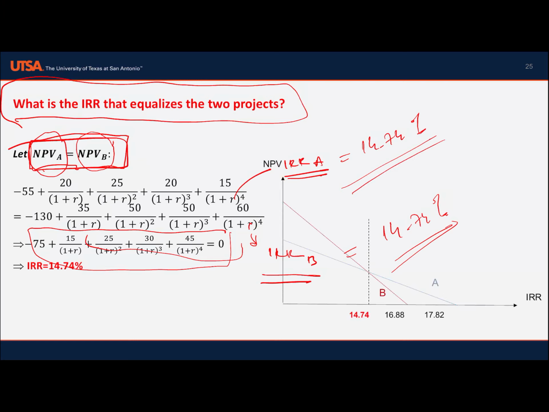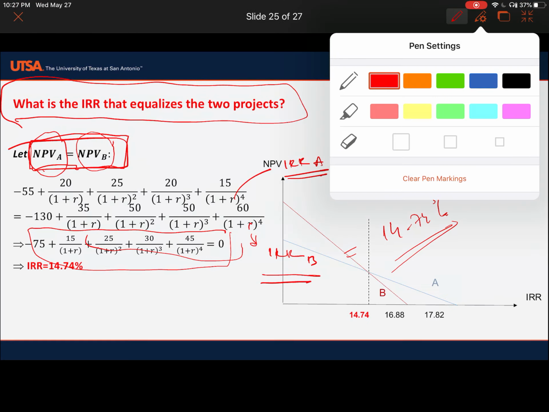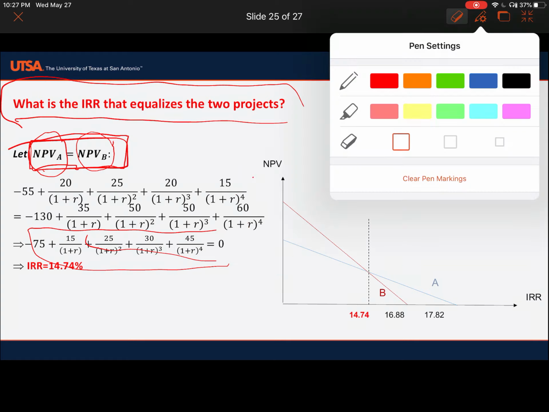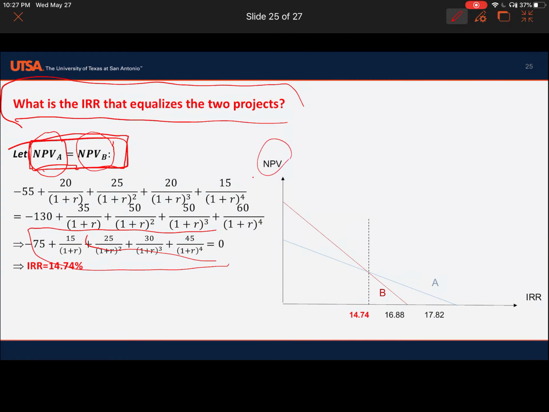Okay, let's look at the graph. When you look at the NPV, net present value, on the y-axis and the internal rate of return on the x-axis, the IRR is where the NPV is 0.